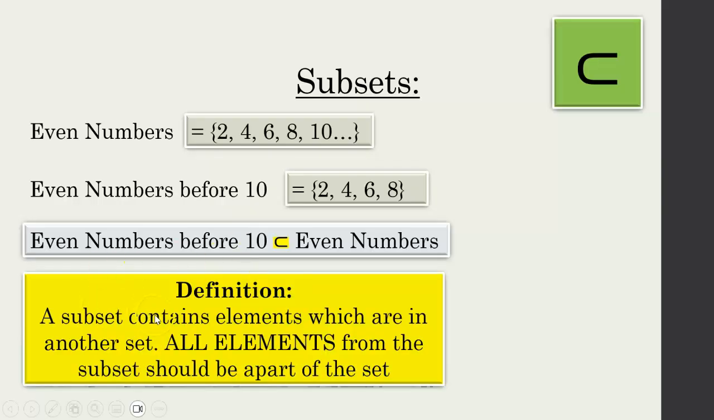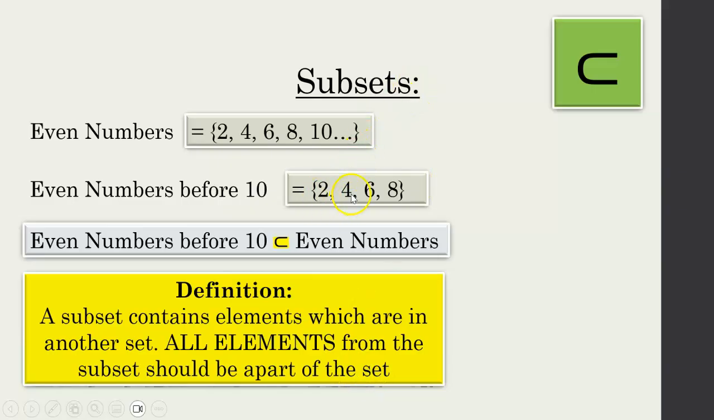So a subset, this is the official definition, contains elements which are in another set. So see the way 2, 4, 6, 8, it's already in this set. All the elements from the subset should be a part of the set. So what does that mean?